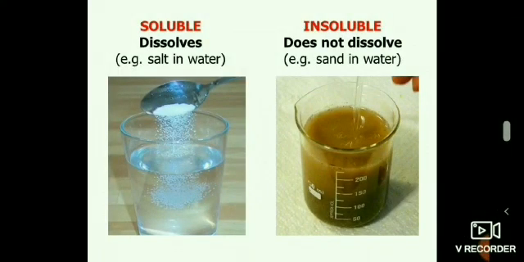Classification of materials on the basis of their solubility in water. Water dissolves a large number of substances, but it cannot dissolve all the materials. Thus, some materials are soluble or mix completely in water, whereas other materials are insoluble or do not mix completely in water. So, all the materials can be classified into two groups on the basis of their solubility: materials which are soluble in water and materials which are insoluble in water.